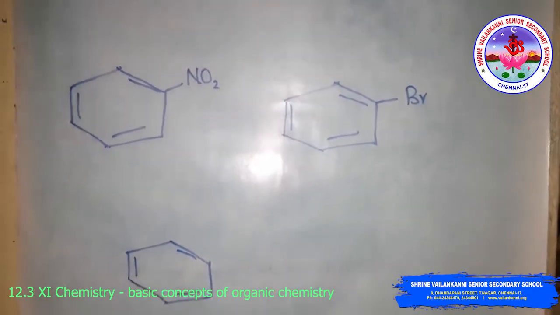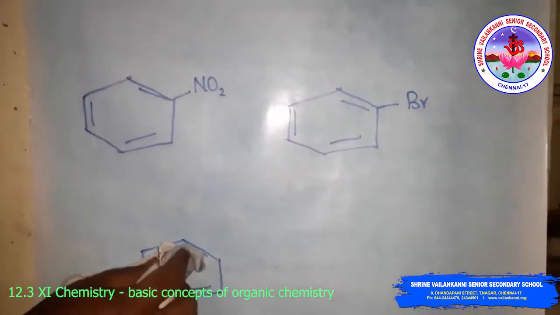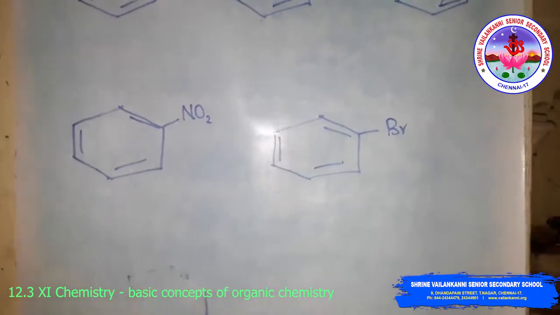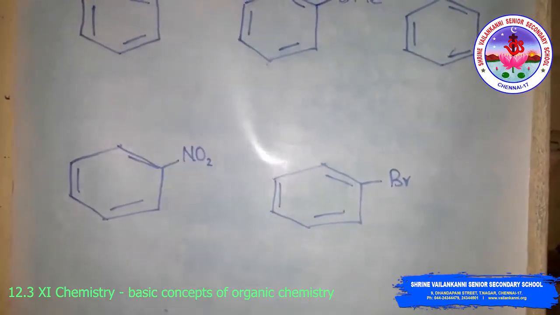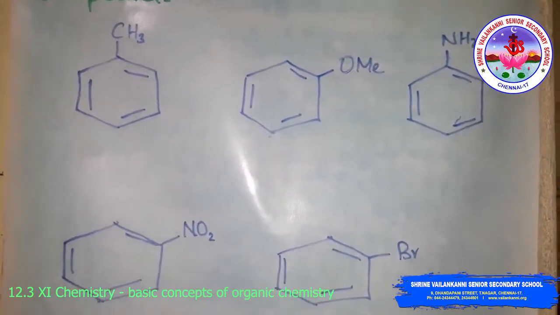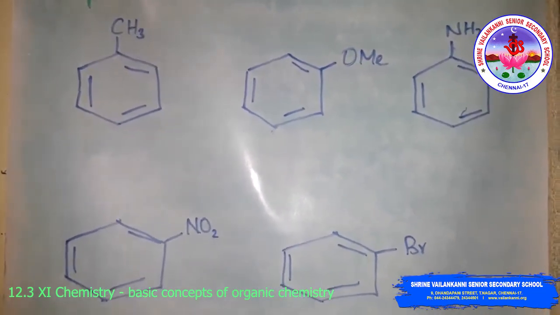Now look at this compound. In the IUPAC nomenclature of substituted benzene compounds, a prefix is placed before the word benzene, as shown in the examples.